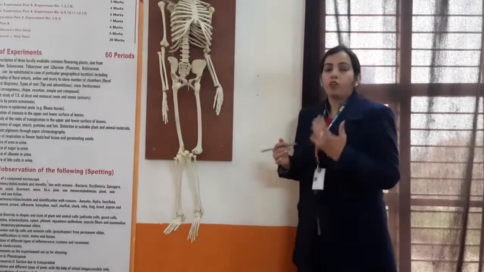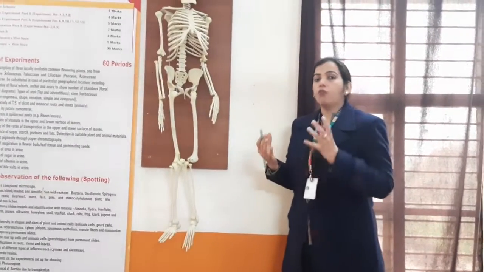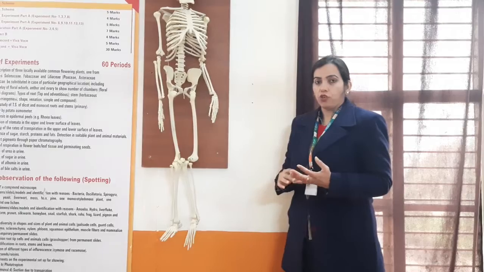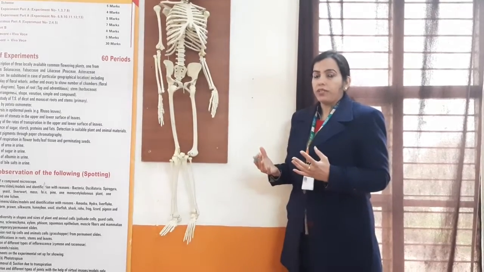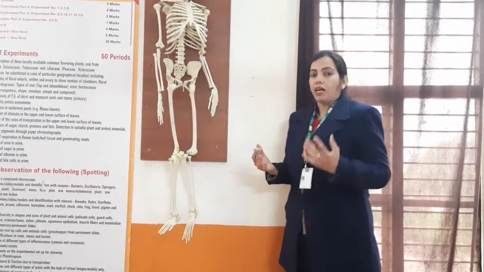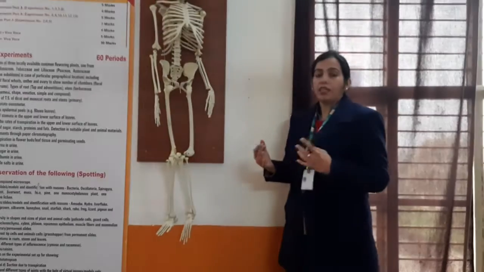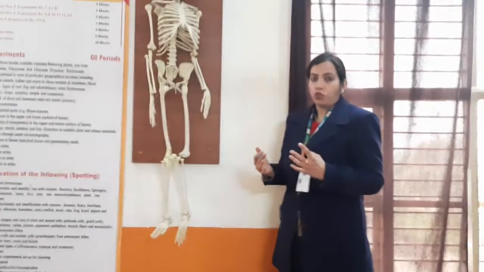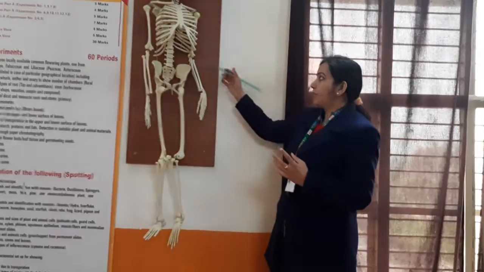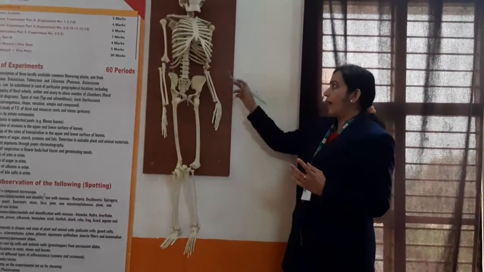And if I talk about freely movable joints, there are four types. One is the hinge joint, second is the ball and socket joint, third is the pivotal joint, and the last one is the gliding joint. So one by one I will take them. First is the hinge joint. The hinge joint is mainly present in your knee and elbow.